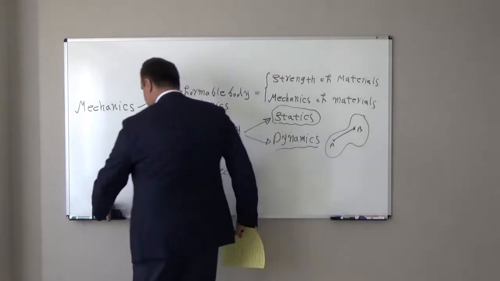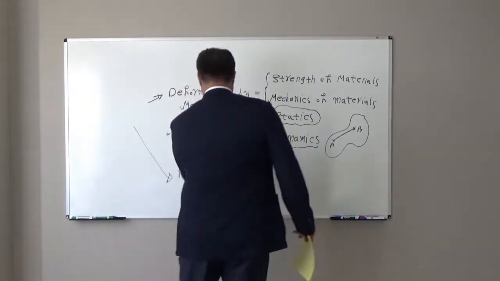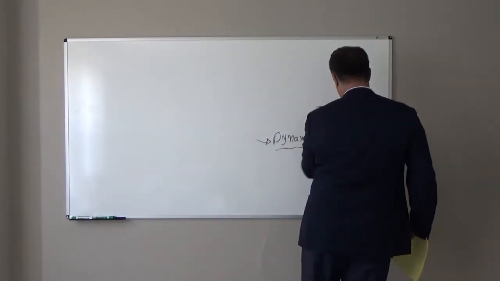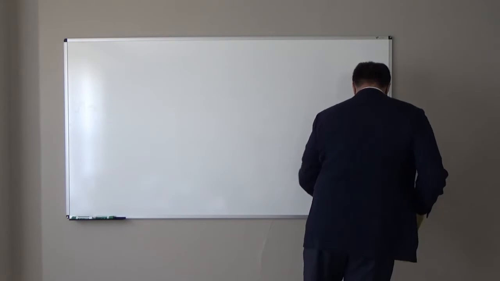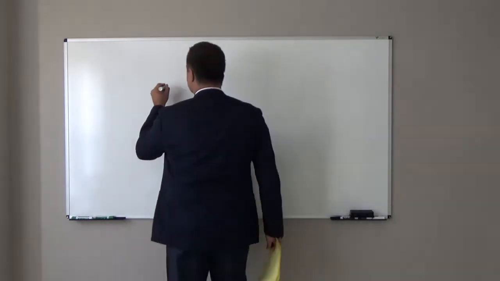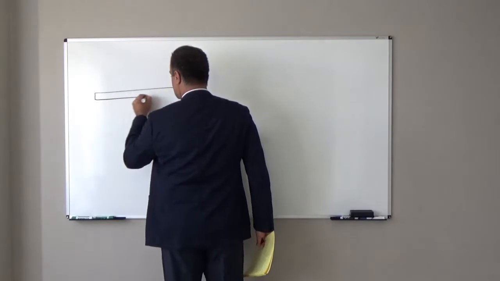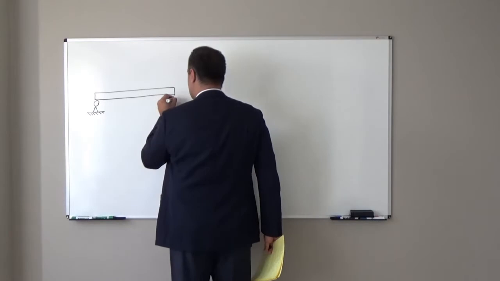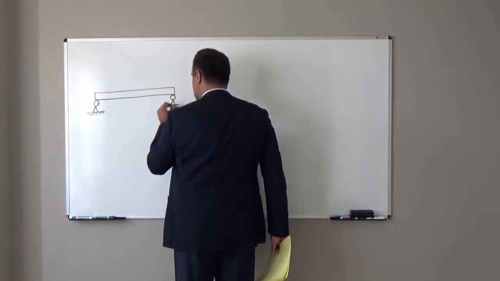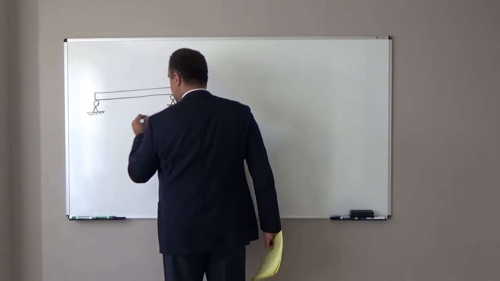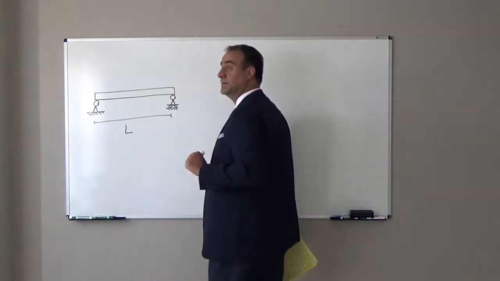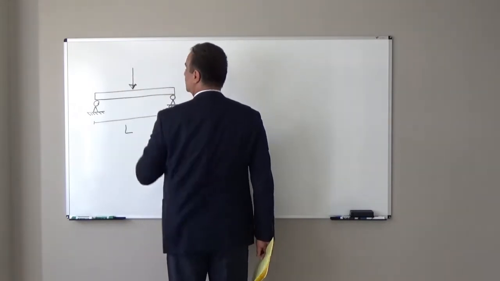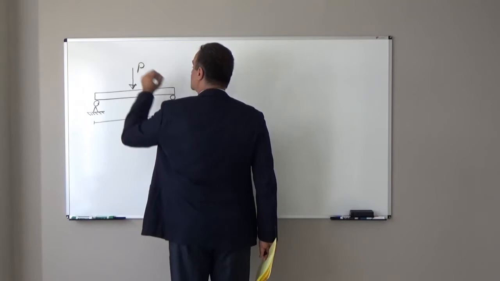For example, if you remember in the statics course, assume we have one simply supported beam like this, with one hinge support and another roller support. We call this beam simply supported. The length, for example, is L. If this beam is subjected to a concentrated load at mid-span, for example load P.